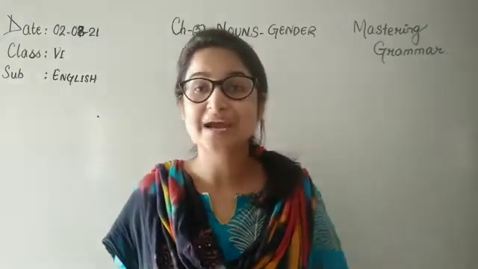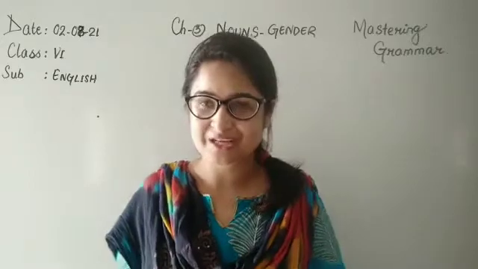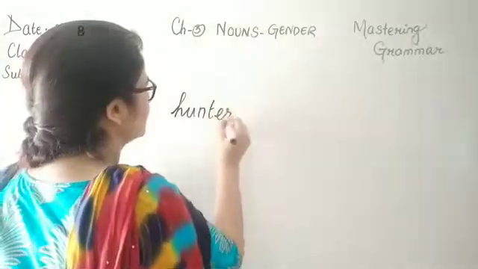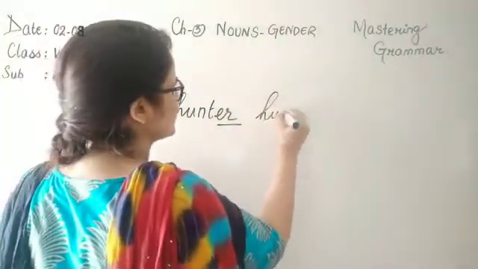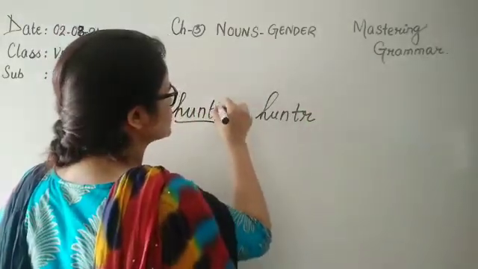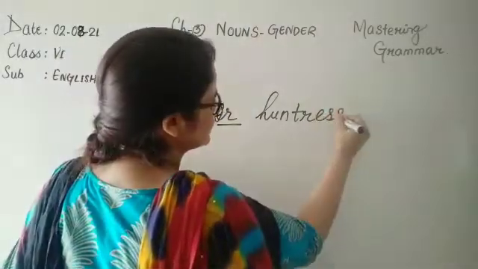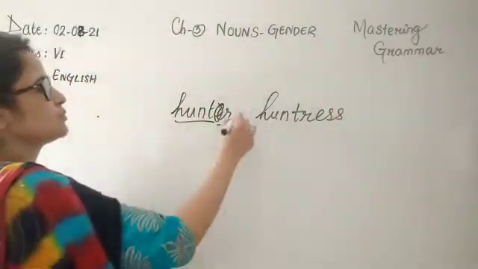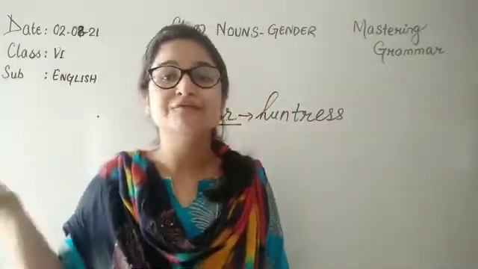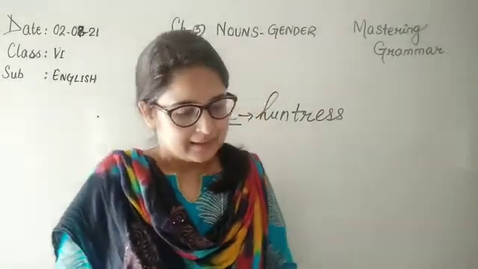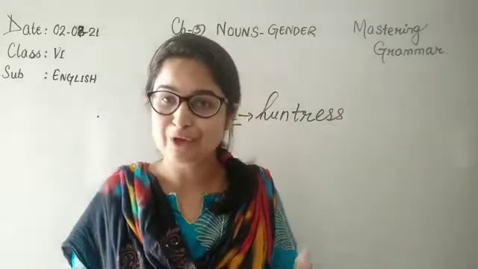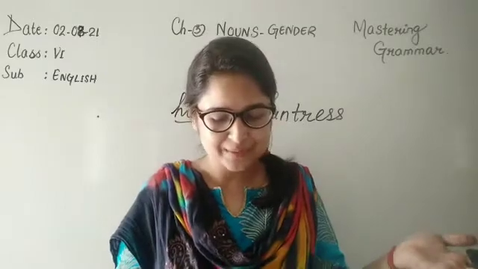Then children, again we had seen that with slight spelling change, right? Like if the word was hunter, what did we do with this? We changed the spelling slightly. We wrote till hunt, then we omitted this E and then added ESS. Right children? So like this, with a slight change in the spelling of the masculine one, we can form the feminine nouns. Then we had also done exercise A: tiger, deer, waiter, god, lion. If you have not finished that, you can go and watch the previous video lesson.